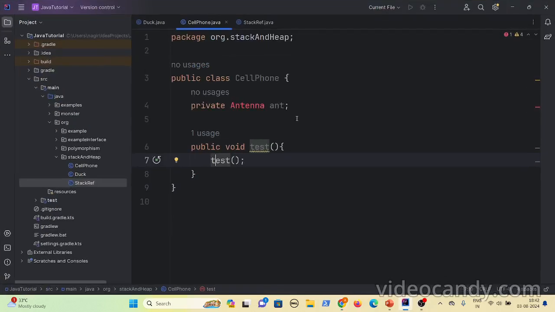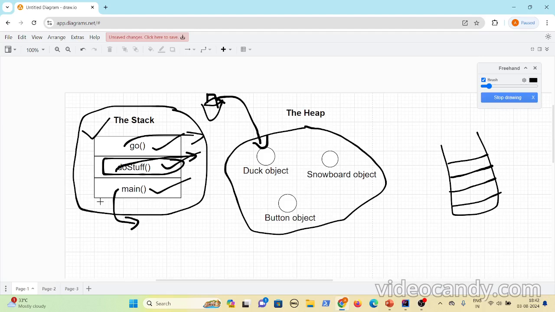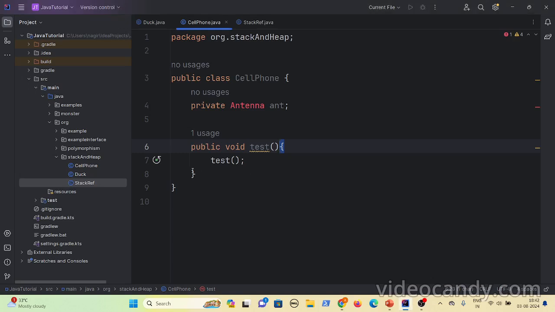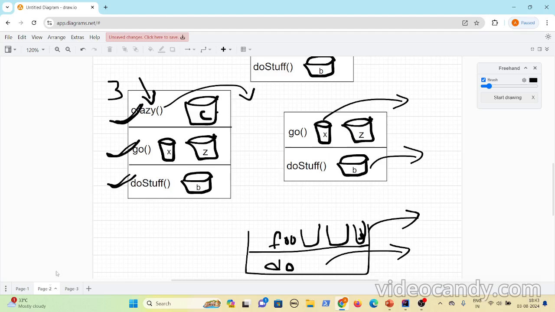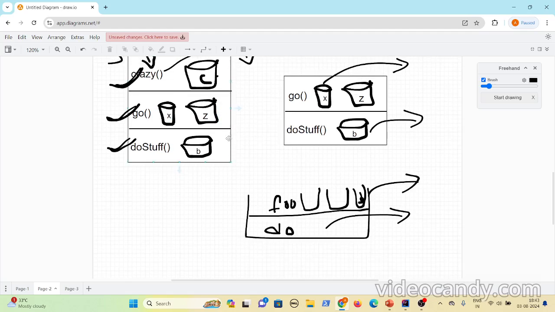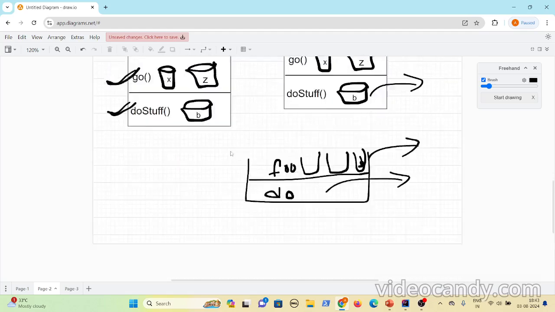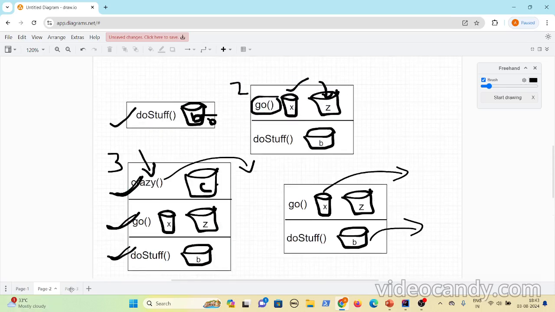As soon as you encounter an open brace for a method, this method gets pushed onto the stack, and as soon as you encounter the close brace, that method's stack frame gets popped out from the stack. Inside the stack frame you will have memory for the local variables, stack variables or the method parameters. And if your local variable is a reference variable, it will just hold the reference, but the object actually gets created on the heap.